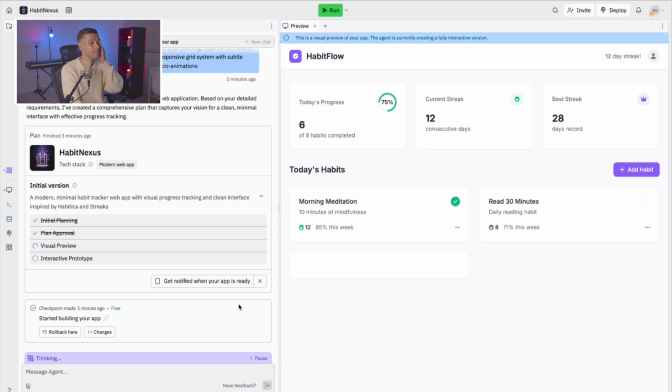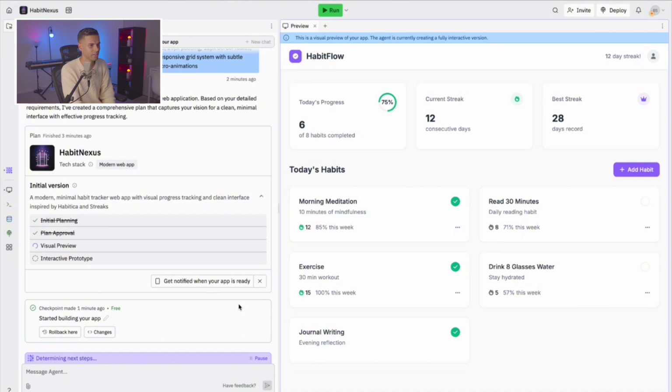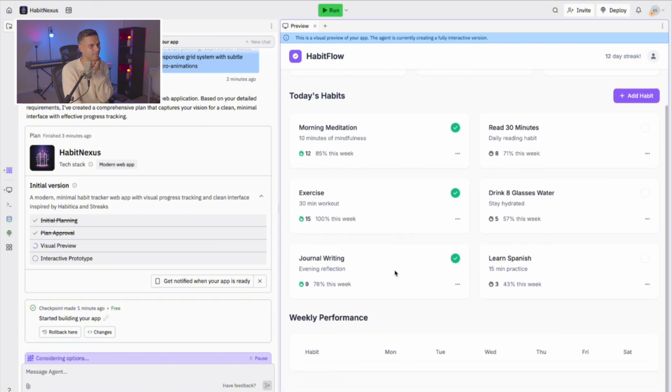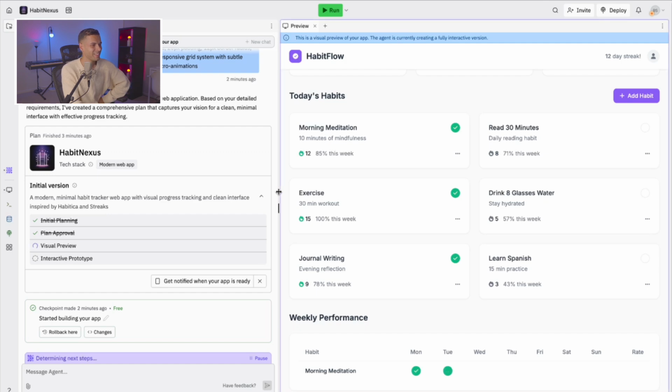It's added the summary cards at the top, the habit cards, the add habit button. It is absolutely screaming through it. I can see the checkboxes are in place. It's looking clean. Oh, we are so cooked. Oh, man.